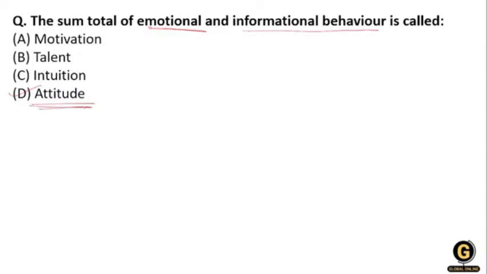Talent is the combination of skills that one has perfected, being proficient and having the ability to do something. And knowledge is the total experience that you have acquired in your whole life, whatever the duration of life you have spent. So that's why attitude is the correct answer.